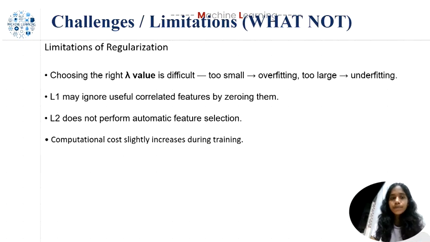Then what are the limitations of regularization? Choosing the right lambda value is difficult. If it is too small, overfitting occurs. If it is too large, underfitting occurs. Then L1 may ignore useful correlated features by zeroing them. So this is also a challenging task. L2 does not perform automatic explicit feature selection. Then computational cost slightly increases during training. So these are the limitations of regularization.